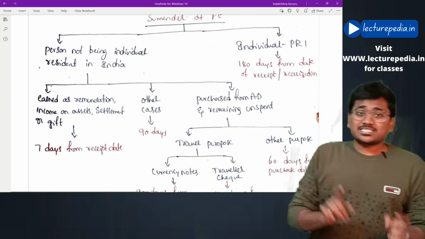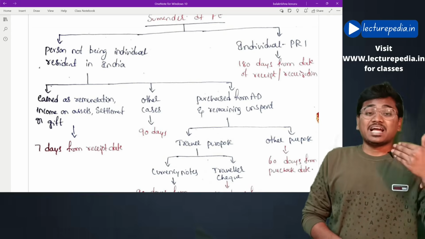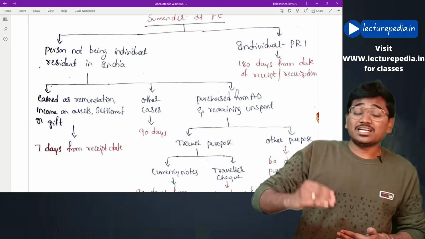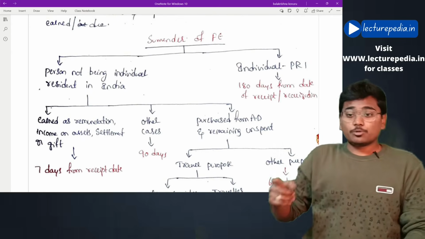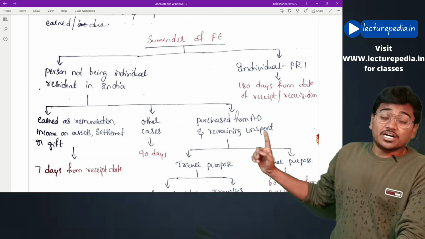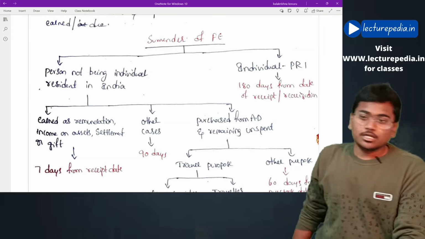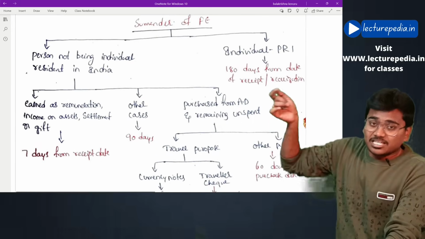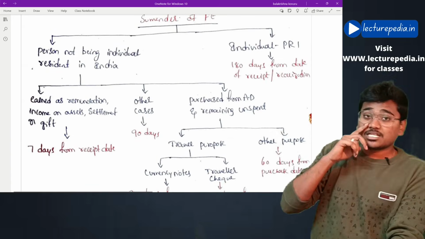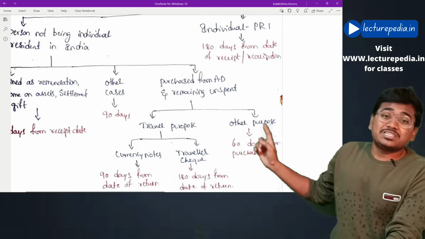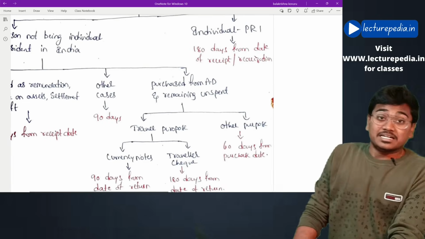In case of a person not being an individual resident in India, if he acquires foreign exchange as a remuneration or as a payment for providing any services, then it must be converted into Indian rupees within 7 days from the date of receipt. It must be surrendered to an authorized dealer and converted to Indian rupees. If in any other cases, if he receives foreign currency other than as a remuneration for providing services, in that case within 90 days from the date of receipt, it has to be converted or surrendered to an authorized dealer. Hope this is clear.